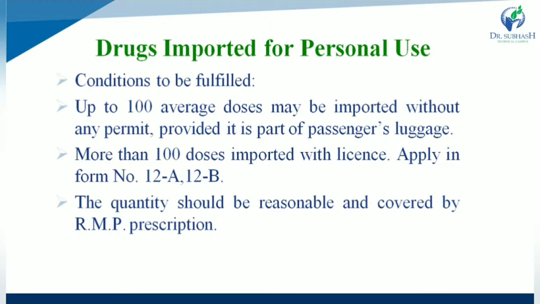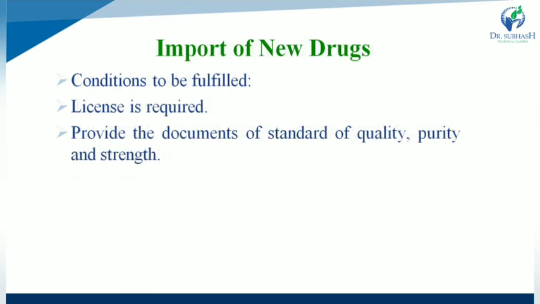So the quantity of drug substance imported should be reasonable and covered by a registered medical practitioner only. Next one, import of new drug substances. For import of any new drug substance, which type of conditions are to be fulfilled?